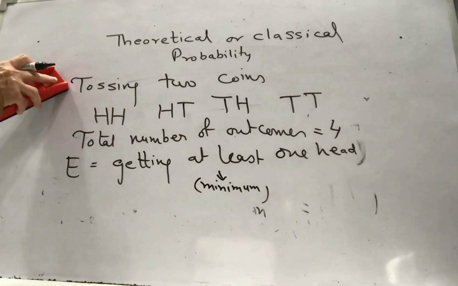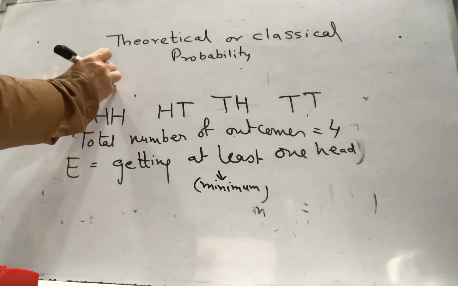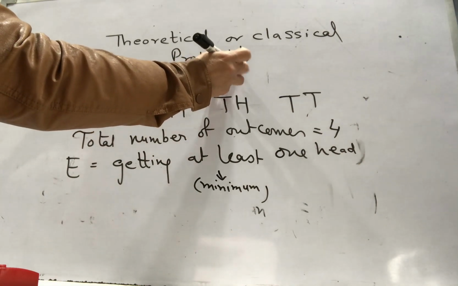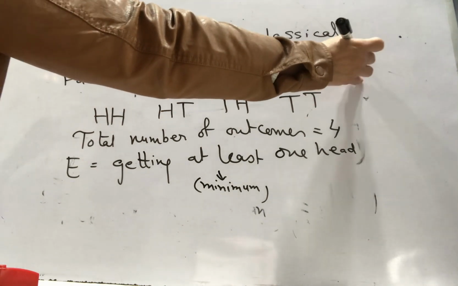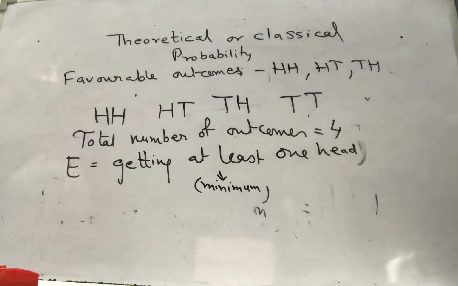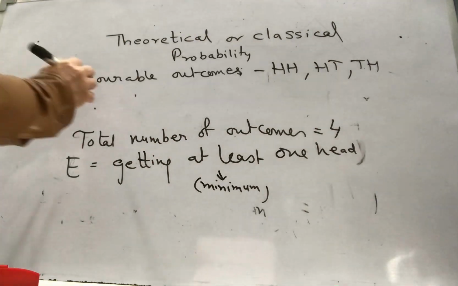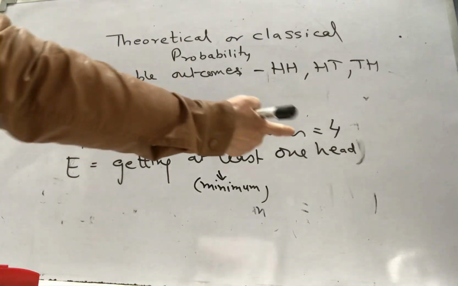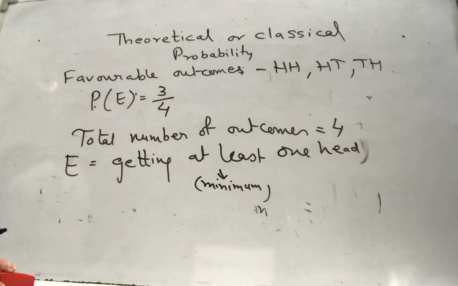So I can write my favorable outcomes now. Out of these, favorable outcomes are minimum 1 should be visible. So favorable outcomes are HH, HT and TH. Minimum 1 is visible to me. So the probability of my event will be 3, since 3 times I am successful, and the total was 4, which is always written in the denominator. And if the question is at most, that means only one head allowed.